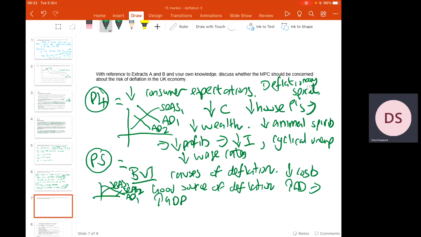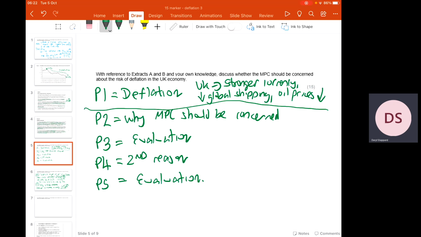Now, let me just end this by giving you this full answer together. So I'm going to start off, remember, by saying that deflation is when we have a negative inflation rate. This therefore means that we've got a reduction in the general or the average price level across the economy. In the UK, it appears that deflation is caused by supply side factors. So we've got a collapse in global shipping costs, a reduction in oil prices, but also we've got a stronger currency, which will make imports cheaper to bring into the country.